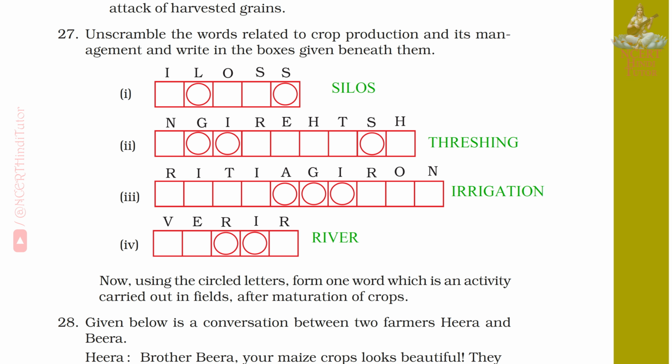Question 27. Unscramble the words related to crop production and its management and write in the boxes given beneath them. First answer: silos. Second, threshing. Third, irrigation. And fourth, river.